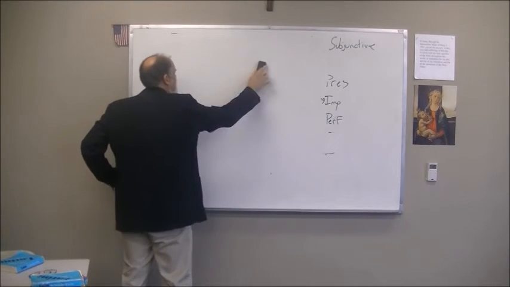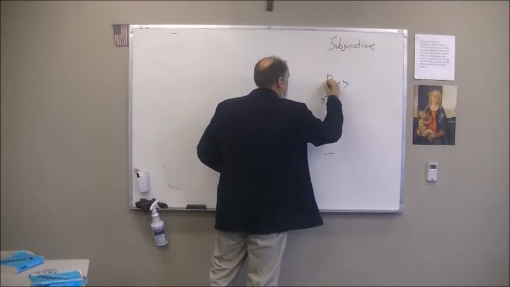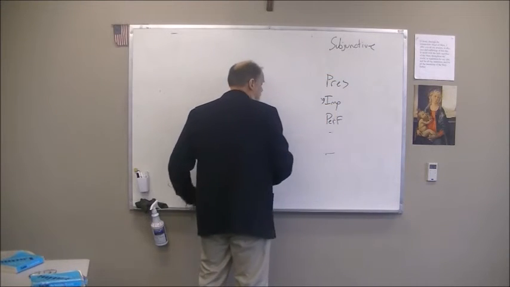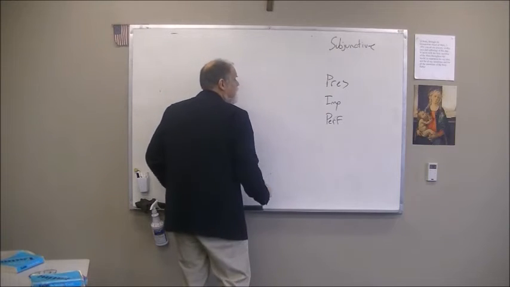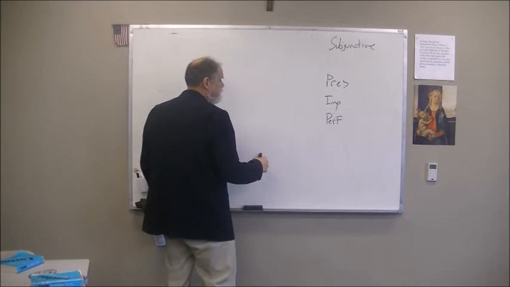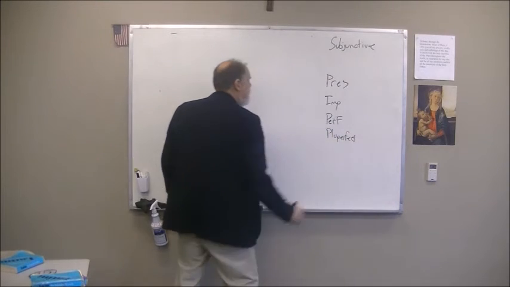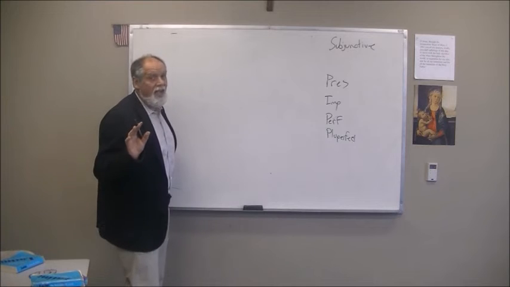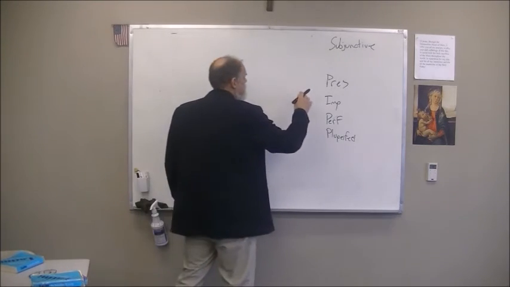If you remember from our last sentence, I talked to you about how you form the present subjunctive, the unique way of forming the present subjunctive. And that is by taking the imperfect, perfect, and pluperfect subjunctive. I'm sorry, I should have had that up there. The pluperfect. Those are your four tenses. We don't have any aspects for this one because we use it in many different ways. So how do we do the present subjunctive?